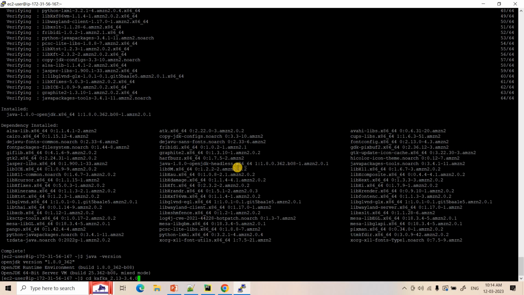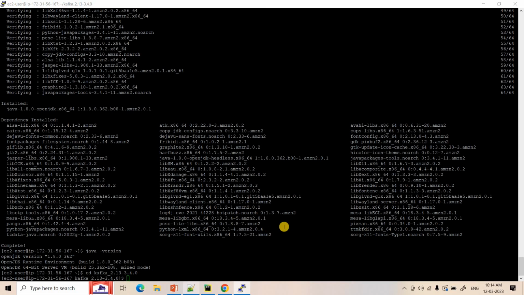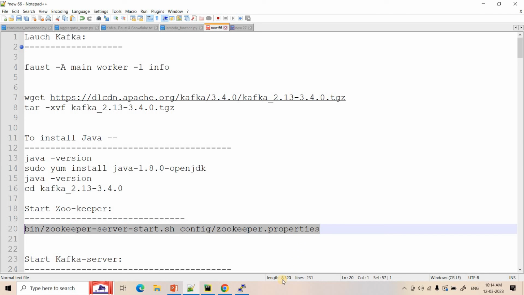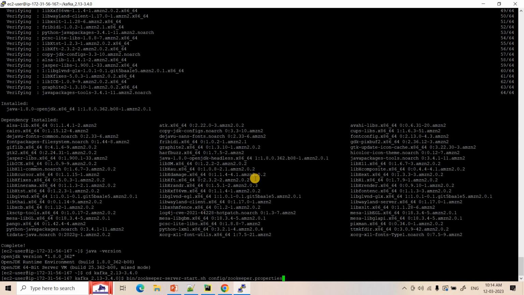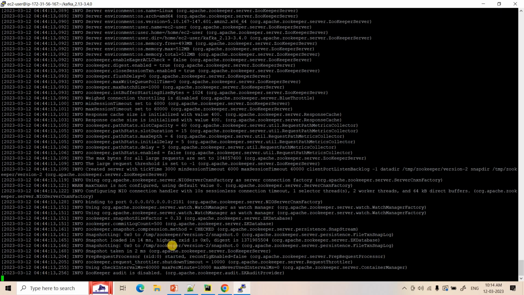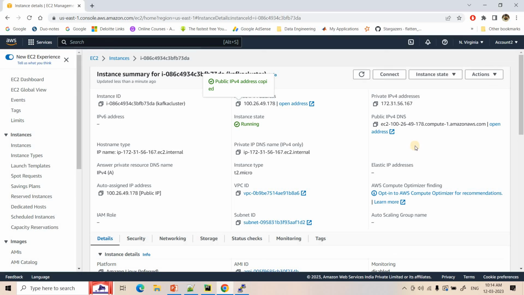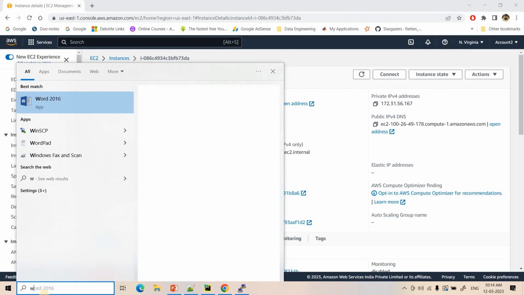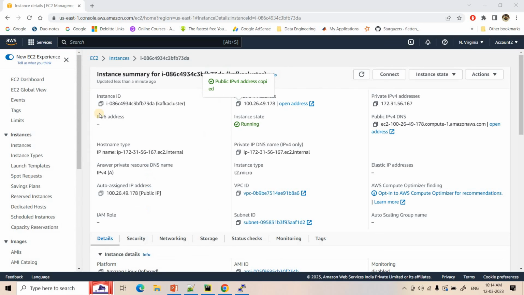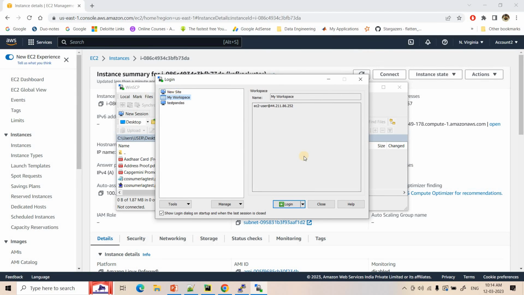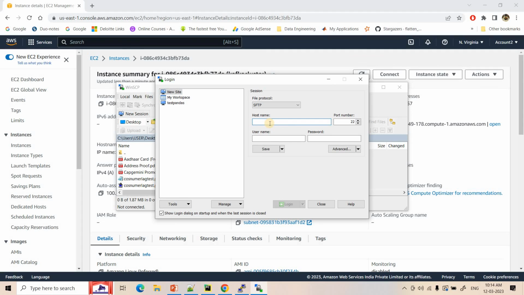I can go inside the directory where Kafka is unzipped, and here I can start the zookeeper with its default properties. But I cannot start the server with its default properties, otherwise it will run only on its private IP. So I will open the EC2 machine with WinSCP, and there I will change the advertised listener in our server.properties.